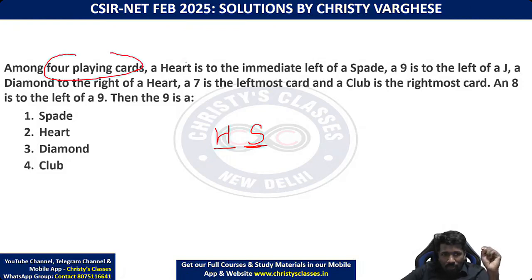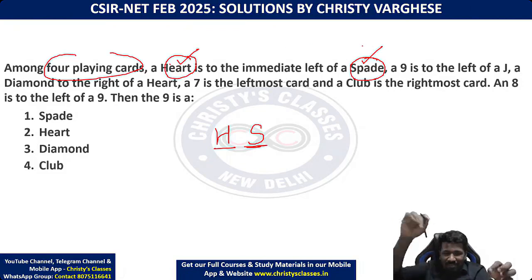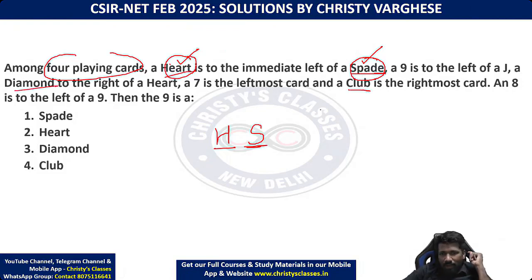So there are four playing cards only. As you know, playing cards have a suit. In the probability chapter, I gave a flashcard where I defined this. There I explained it for probability, but this time in the seating arrangement chapter they have asked about playing card terms, so for clarity I will repeat it once more. Heart, spade, diamond and club are the four types of suits in a playing card. In all the suits there are 13 numbers: 2, 3, 4, 5, 6, 7, 8, 9, 10, then jack, queen, king and ace. So there are 13 types of cards.